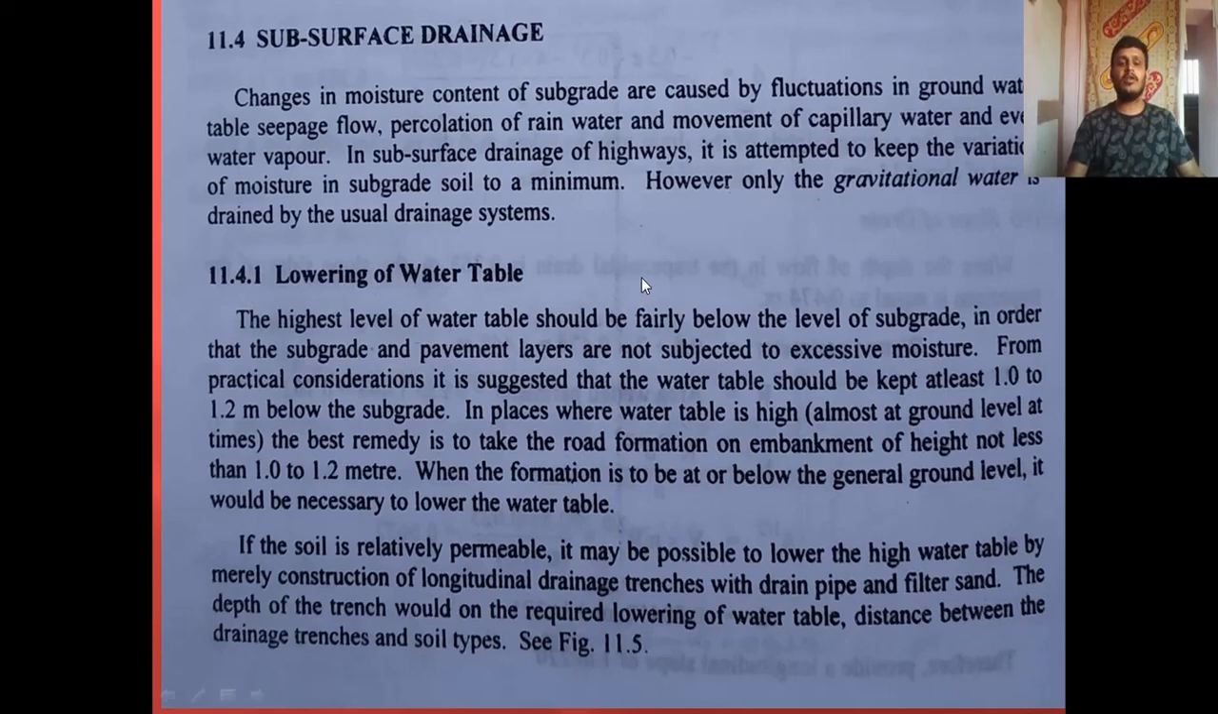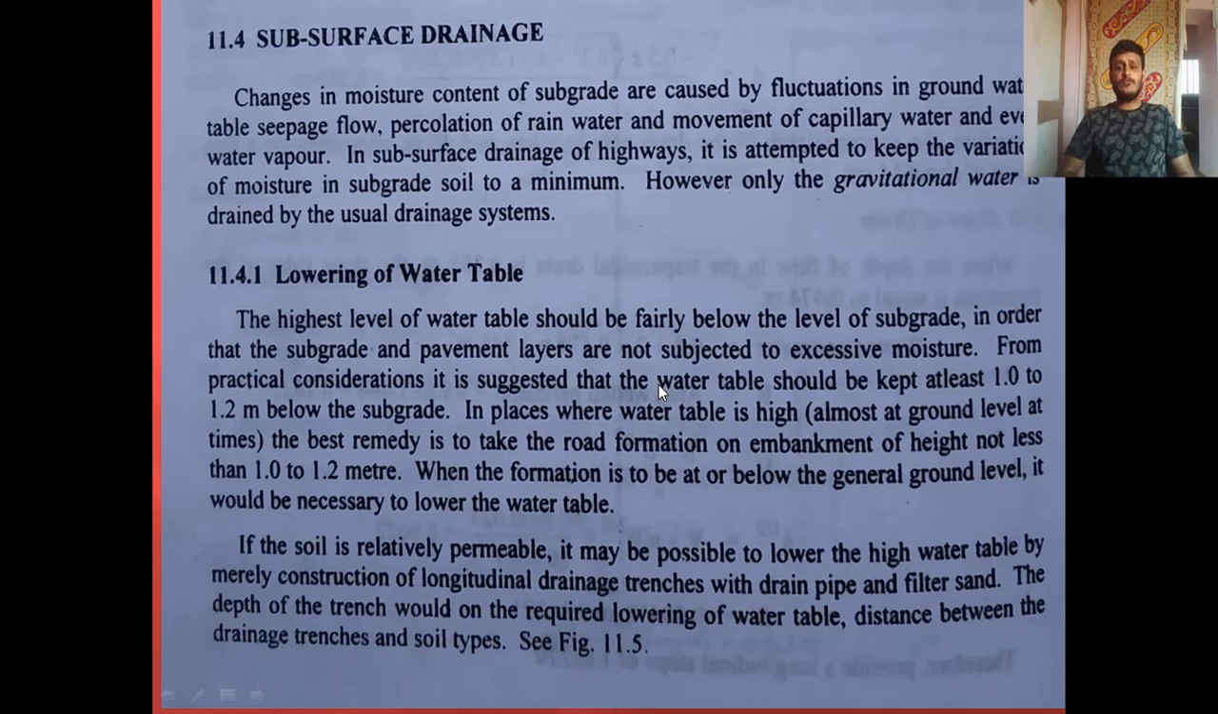One is by lowering the water table. The highest level of the water table should be fairly below the level of the subgrade, in order to prevent the subgrade and pavement layers from excessive moisture. From practical consideration it is suggested that the water table should be kept at least 1 to 1.2 meter below the subgrade. In places where the water table is high, the best remedy is to take the formation on an embankment of height not less than 1 to 1.2 meter.